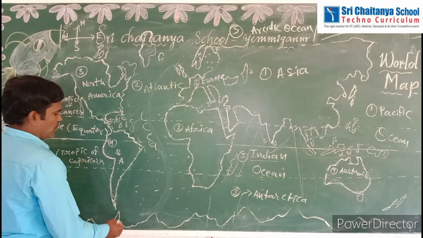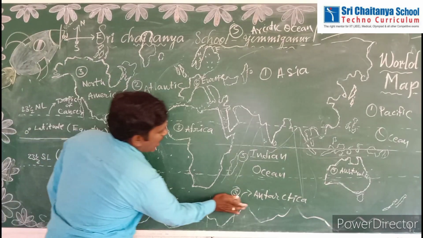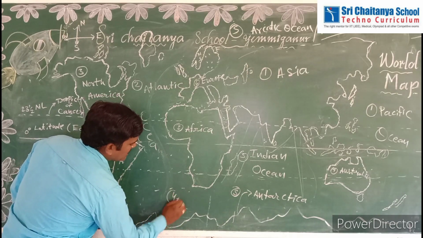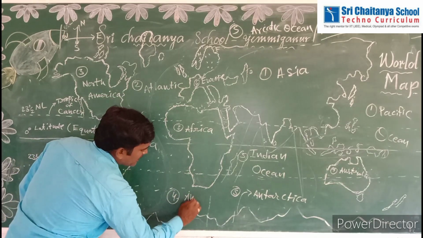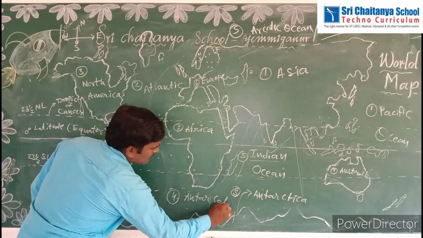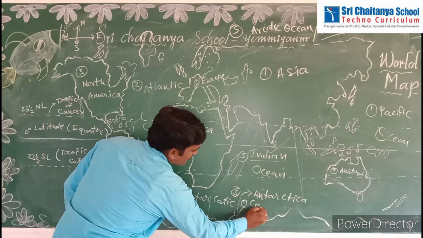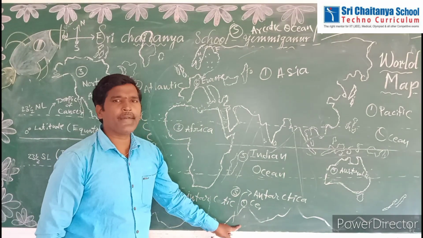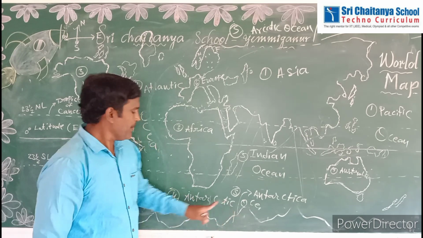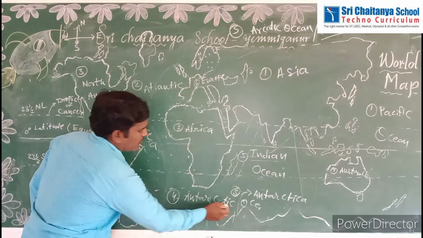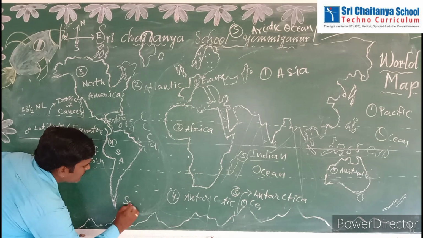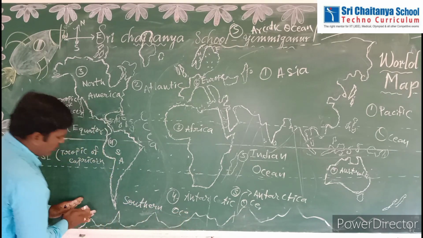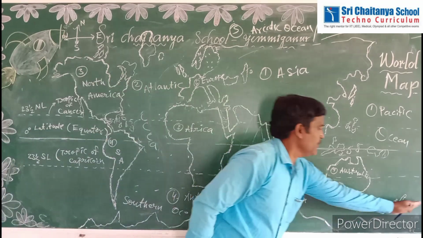Next ocean is located near the Antarctic continent. So that's why this fourth biggest ocean is the Antarctic Ocean. Why are they calling it the Antarctic Ocean? Because it is located near the Antarctic continent. Nowadays they are calling the Antarctic Ocean the Southern Ocean.